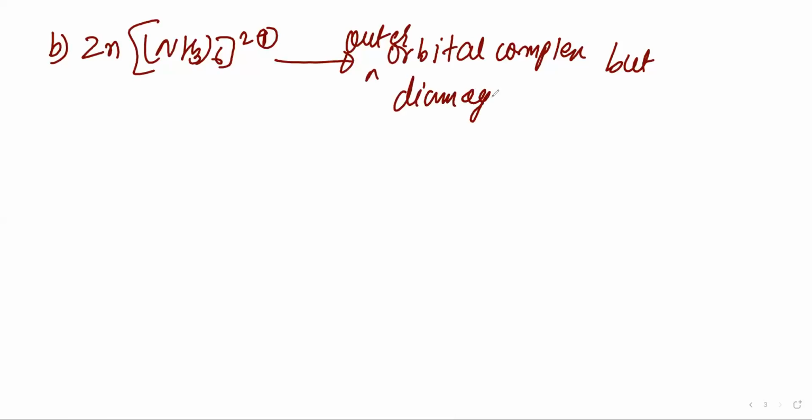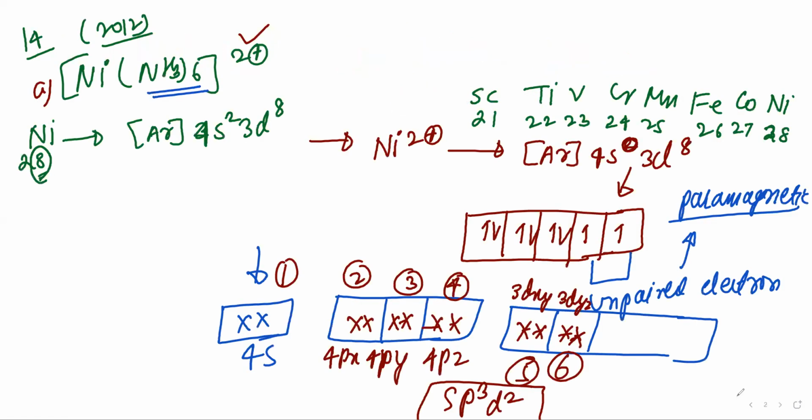That is due to the pairs of electrons. See for zinc: iron, cobalt, nickel, copper, zinc.